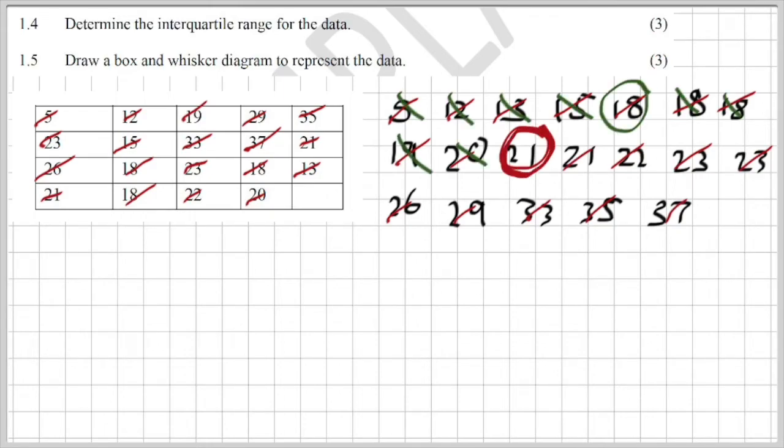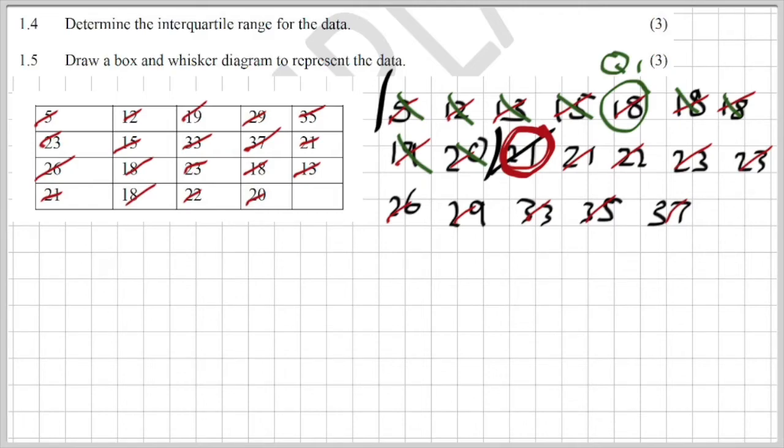Then repeating that process. Okay, let me just maybe go back a little bit. After I found my median, my middle number, remember, I've now used it up. I can't use it again. So then I'm going to repeat this process with the front half, so looking from 5 to 20. And I'm going to repeat this front back process until I have now found Q1 as being 18.